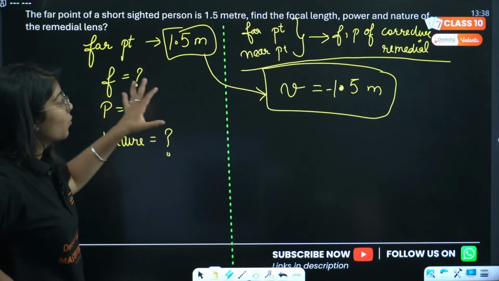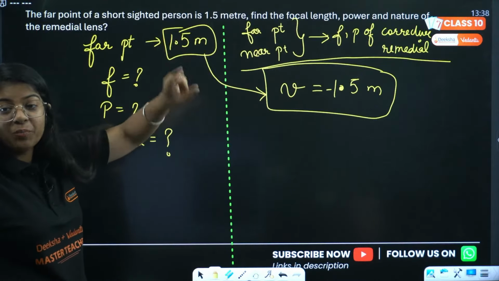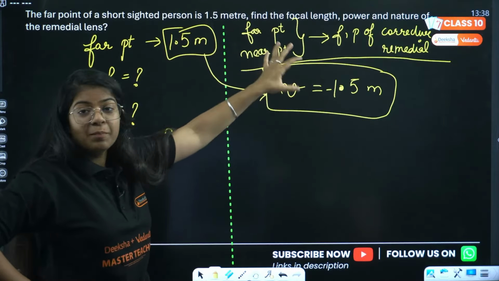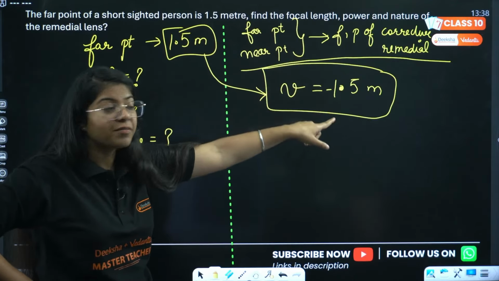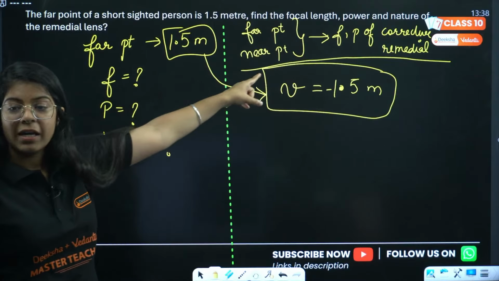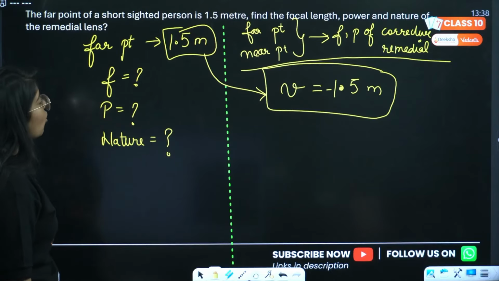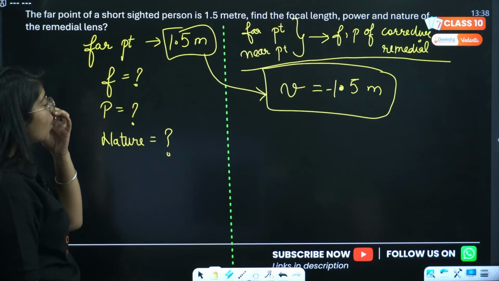Done. Whenever a far point or a near point is given, that far point or near point will become the image distance of the corrective lens. Done? So we have to find the focal length, right?